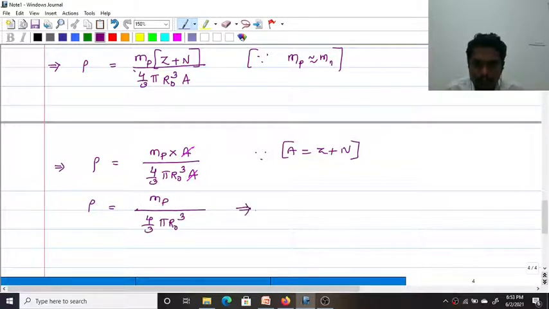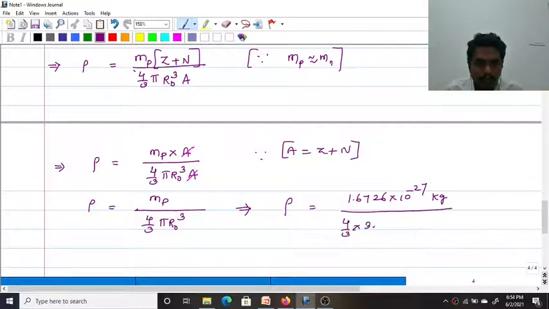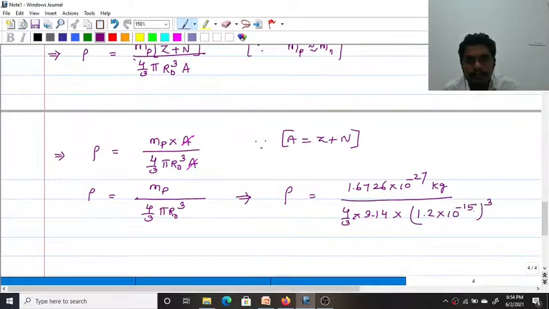So rho equals the mass of the proton, 1.6726 × 10^-27 kg, divided by 4/3 times π, which is 3.14, times r naught, which is 1.2 × 10^-15, whole cubed, in meter cubed.